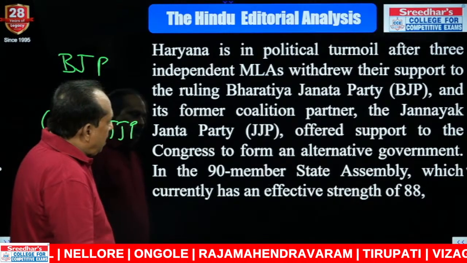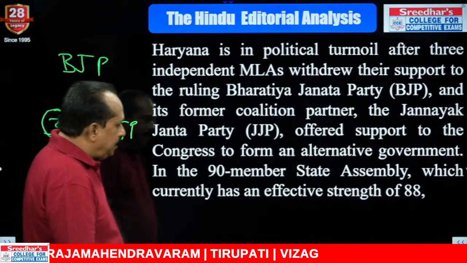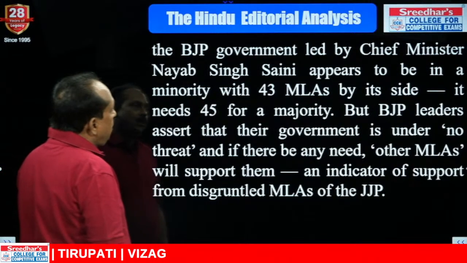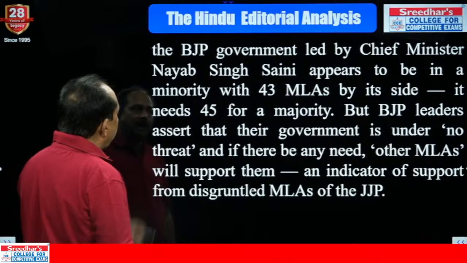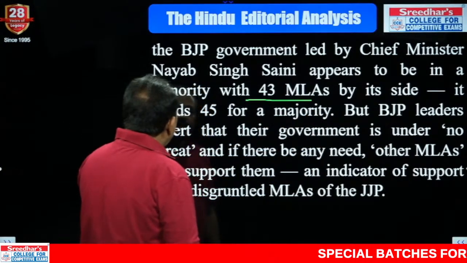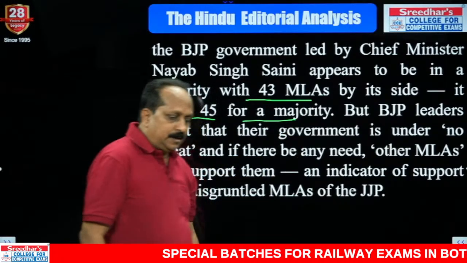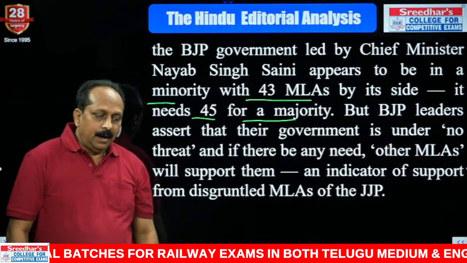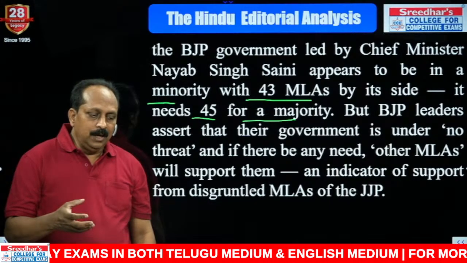In the 90-member state assembly, which currently has an effective strength of 88, the BJP government led by Chief Minister Nayab Singh Saini appears to be in a minority with 43 MLAs by its side. It needs 45 for a majority. As I said, for the majority, what is the number required? 45. And the incumbent government, the BJP party, has only 43.